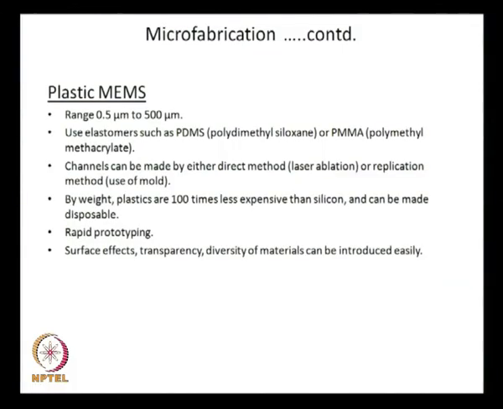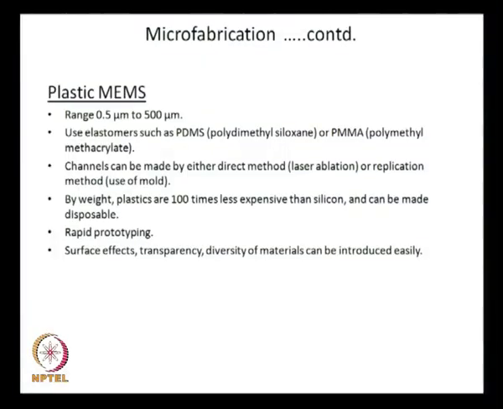Also, the other benefits are surface effects. You can induce surface effects on polymeric material very easily. You can make a surface hydrophilic, you can make a surface hydrophobic, you can make that surface attracting to some other material which is flowing.